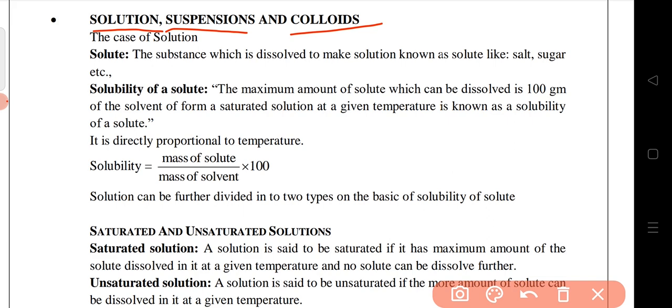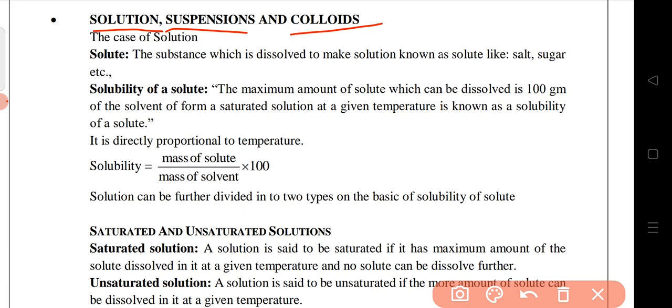Suspension means heterogeneous mixture, we can say in case of sand water. Suppose sand particles cannot be dissolved in the water molecules. So this is called the heterogeneous mixture, and it is one of the examples of suspension. But in case of colloidal mixture or colloids, it will look like a homogeneous mixture, but actually it is a heterogeneous mixture. So heterogeneous mixture is of 2 types. One is suspension, another one is colloidal solution. So suspension means that we can separate the components easily.